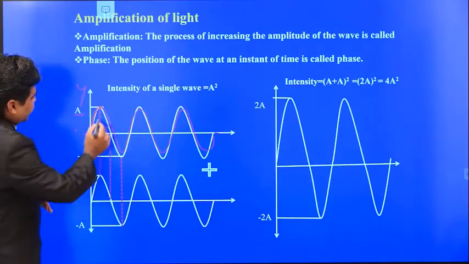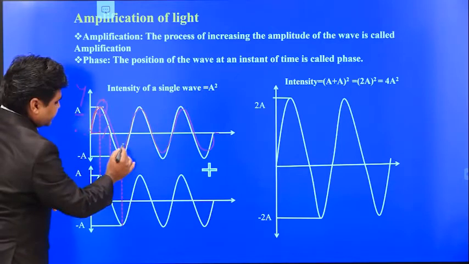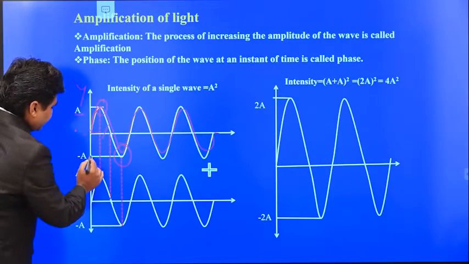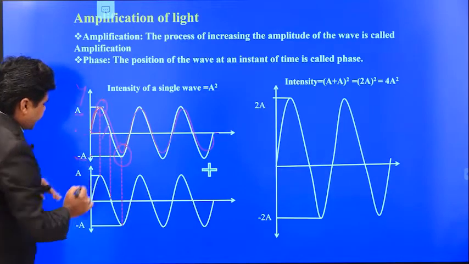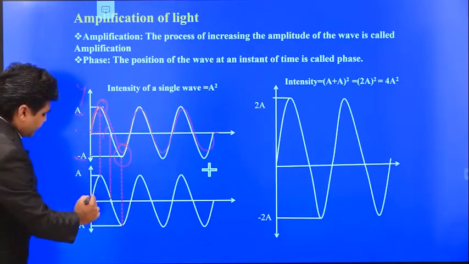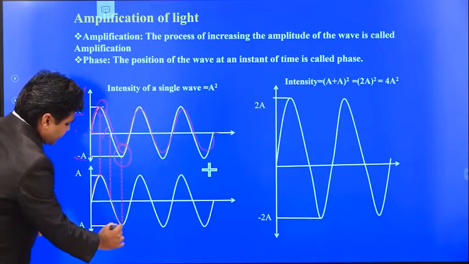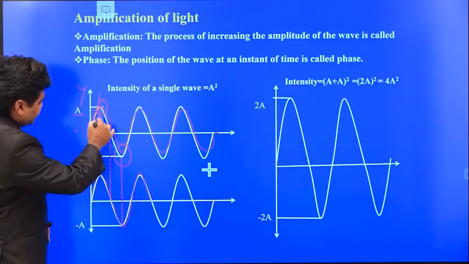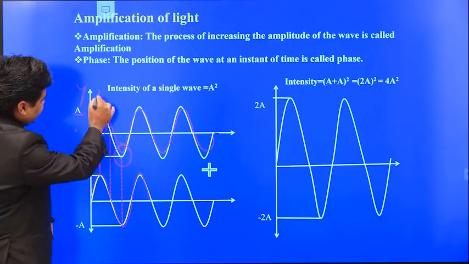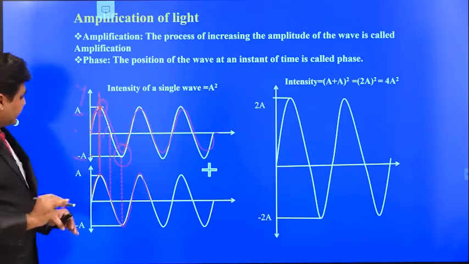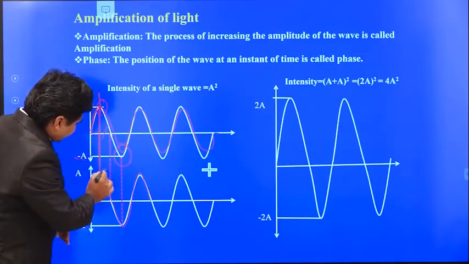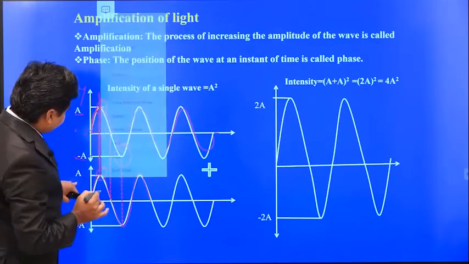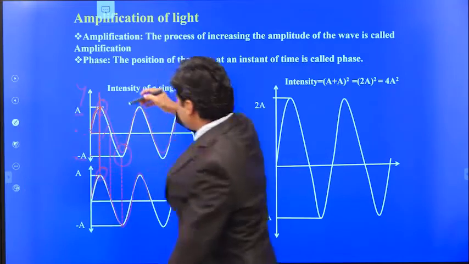Okay, so here the crest is forming, this is the crest and this is the trough. The trough amplitude I designate with minus A. So now I am going to bring another wave which has the same amplitude. In the first wave the crest is forming at some point, and also in the second wave the crest is forming at the same time. So these two waves are in the same phase.